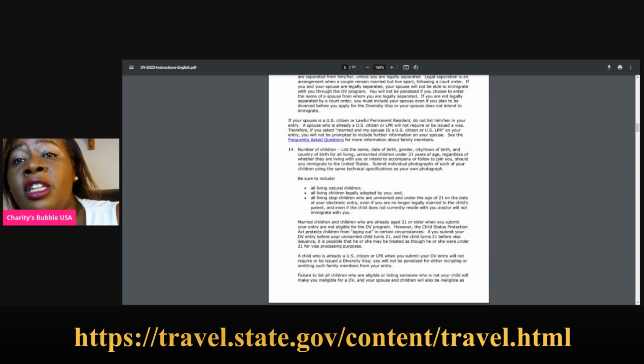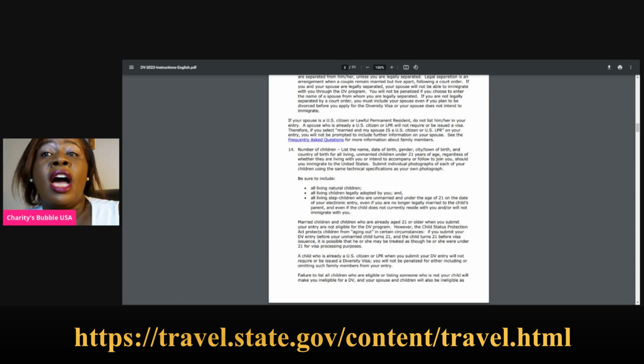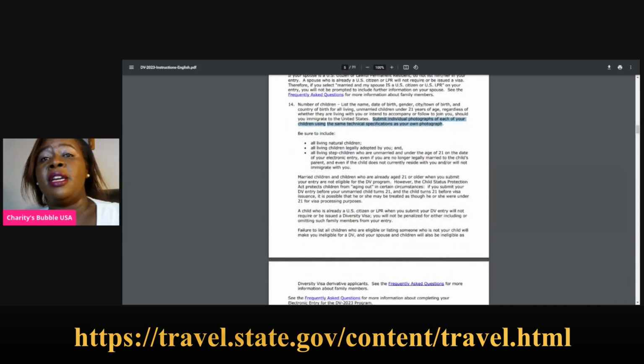Should you immigrate to the United States, submit individual photographs of each of your children using the same technical specification as your own photograph. Now, everybody, when you're doing the first application, photographs must meet the requirements.